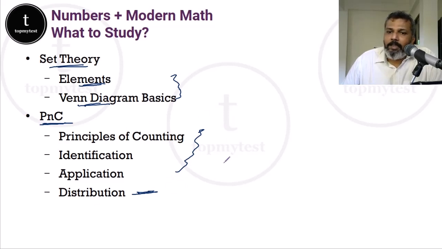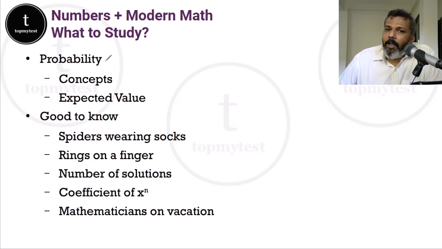But these 4 topics are the core of understanding or doing anything in PNC and probability. And every single question which comes up in the CAT examination can be answered using some application of this. Once you are comfortable with this, again, this PNC part will take you not more than a week to master. Then you can go to probability, expected value.